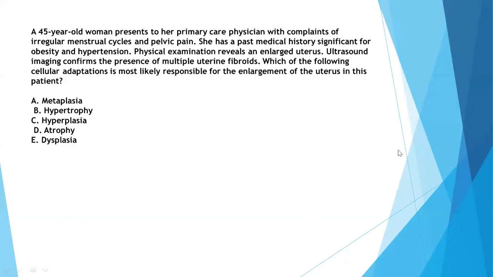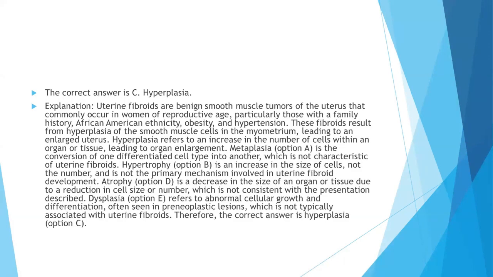A 45-year-old woman presents to her primary care physician with complaints of irregular menstrual cycles and pelvic pain. She has a past medical history significant for obesity and hypertension. Physical examination reveals an enlarged uterus. Ultrasound imaging confirms the presence of multiple uterine fibroids. Which of the following cellular adaptations is most likely responsible for the enlargement of the uterus in this patient? Metaplasia, hyperplasia, atrophy, or dysplasia? So the answer here is hyperplasia. You can pause the video and go through the explanations.